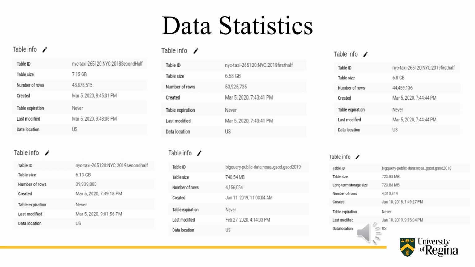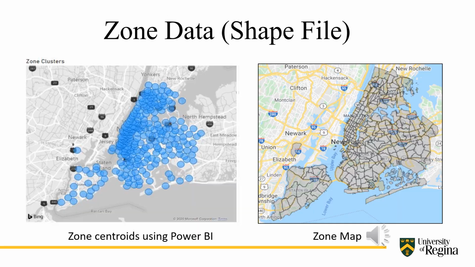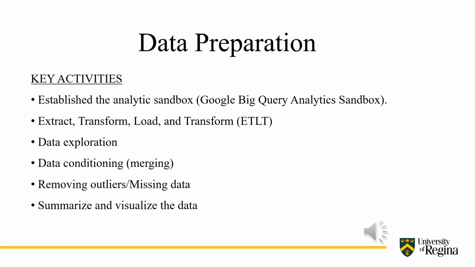You can see that I divided the dataset into first and second half of 2018 and first and second half of 2019. You can see there are approximately 48 million in 2018 second half, 53 million in 2018 first half, 44 million in 2019 first half, 39 million in 2019 second half, and I also gathered the weather data of 2018 and 2019. The zone data was in the form of a shapefile, and I used Power BI to retrieve the zone centers as shown in the image, and on the right hand side is a zone map of New York City.